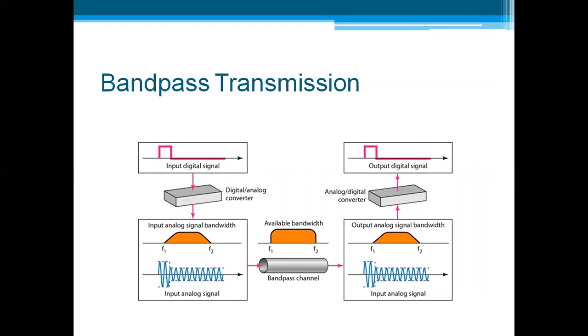As an example, we have input data, a digital signal. The input digital data is converted into analog form. If you have data which is already in analog form, there is no need to use this converter. On that analog signal, we perform some type of modulation. Here the modulation performed is amplitude modulation. We are changing the amplitude, and then that modulated signal is passed through the bandpass channel, and at the receiver end, we convert that modulated signal back to the original format. So this is an example of a bandpass transmission. Here this channel is also shared by multiple users.